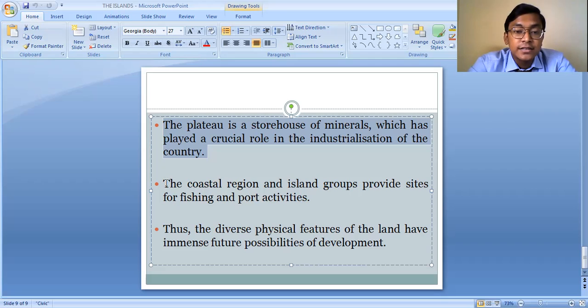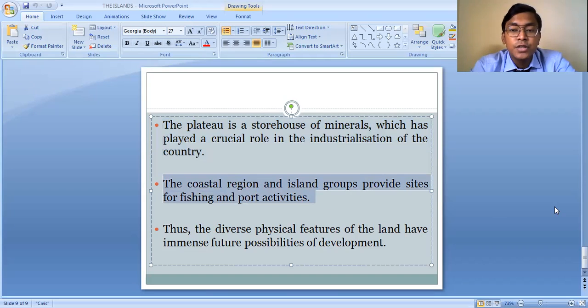Whereas the coastal regions and the island groups provide sites for fishing and port activities. The coastal plains and the island groups have provided us the sites for fishing activities, from where many people of our country earn their livelihood. They are dependent on fishing. And the eastern coastal plain and the western coastal plain have provided us with port facilities, which have helped our country to carry out international trade.